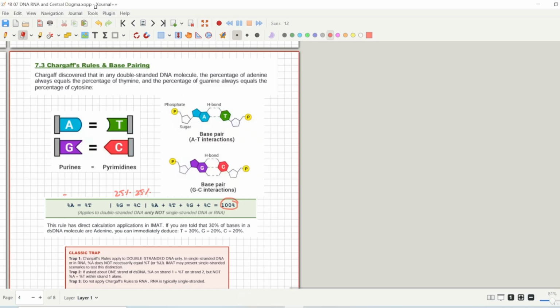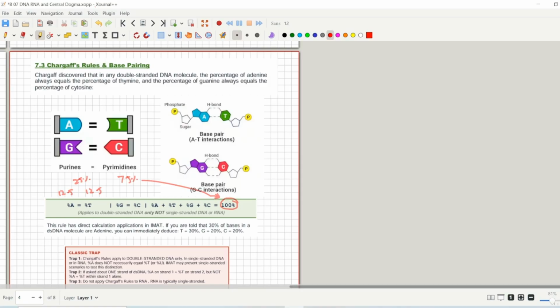If the sum of adenine and thymine is 25%, for example, if adenine is 12.5% and thymine is 12.5%, then the total would be 25%, right? And then guanine and cytosine should be 75%, because the total should always be 100%. So if you know the percentage of one, then you can just simply predict the percentage of other molecules.